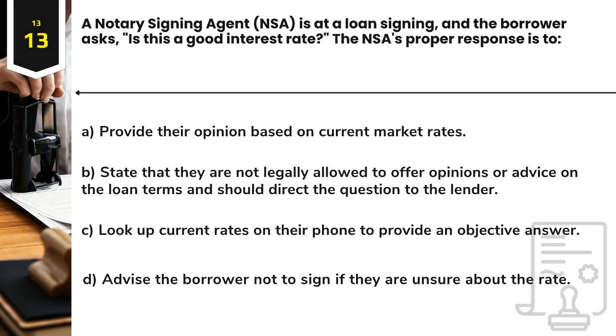Question 13. A notary signing agent, NSA, is at a loan signing, and the borrower asks, "Is this a good interest rate?" The NSA's proper response is to A. Provide their opinion based on current market rates. B. State that they are not legally allowed to offer opinions or advice on the loan terms and should direct the question to the lender. C. Look up current rates on their phone to provide an objective answer. D. Advise the borrower not to sign if they are unsure about the rate.